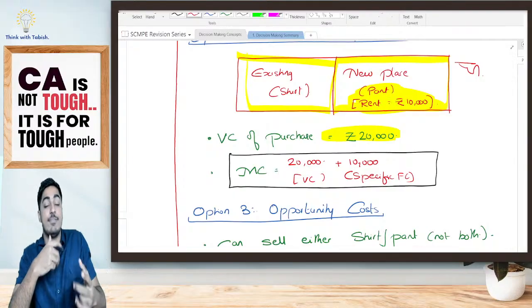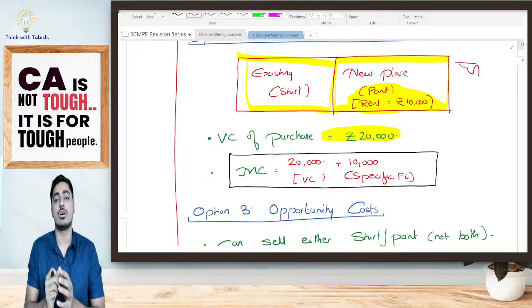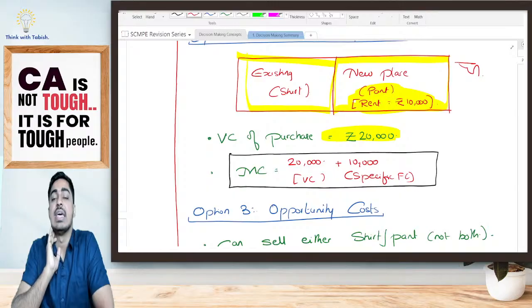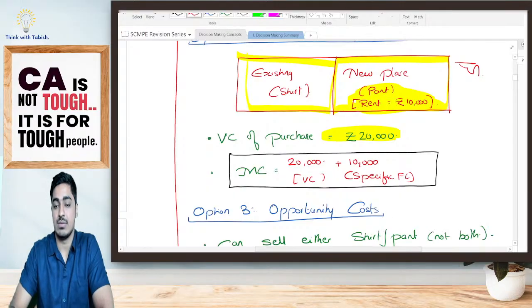In addition to that, if I have any specific fixed cost, any fixed cost that I have incurred specifically for this particular decision, that will also form part of my marginal cost. Is it clear, everyone? Should I continue?